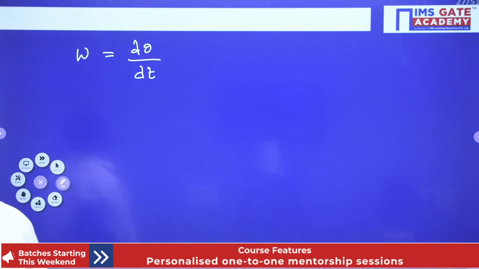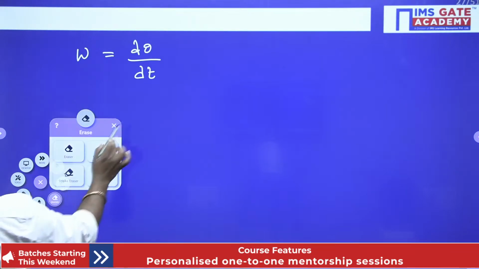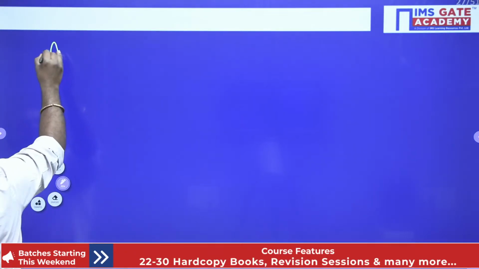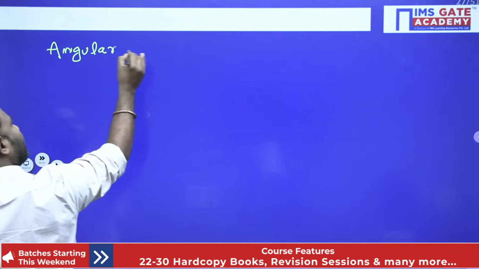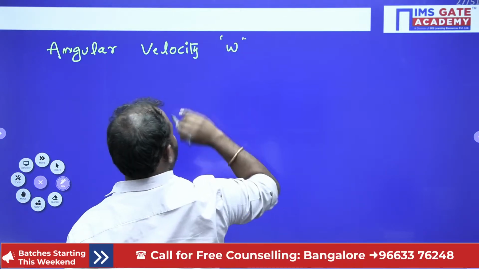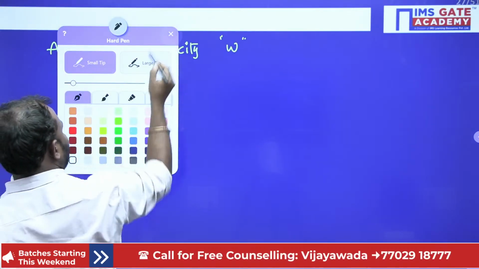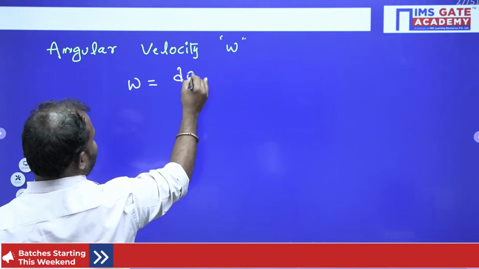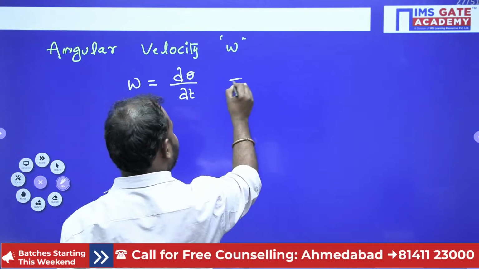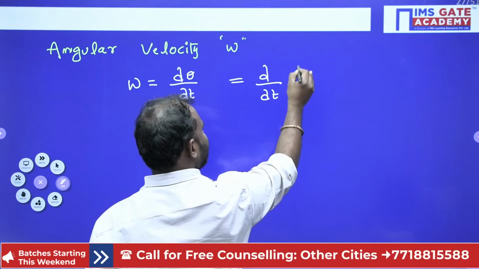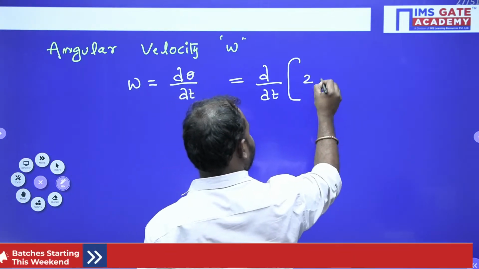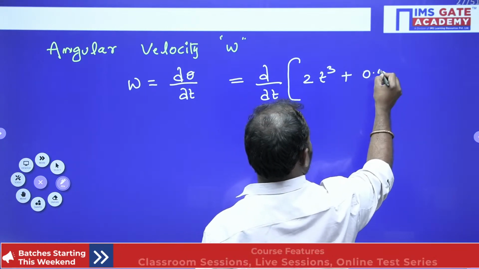So angular velocity w is equal to d theta by dt, that is d of 2t cube plus 0.5 by dt.